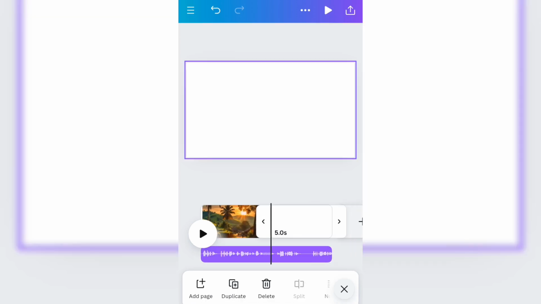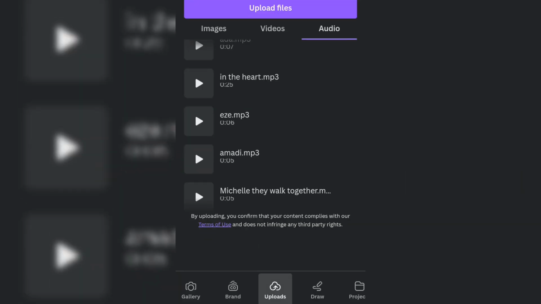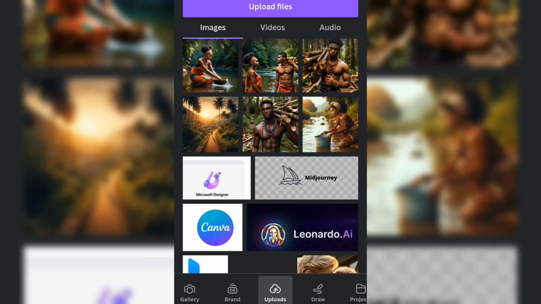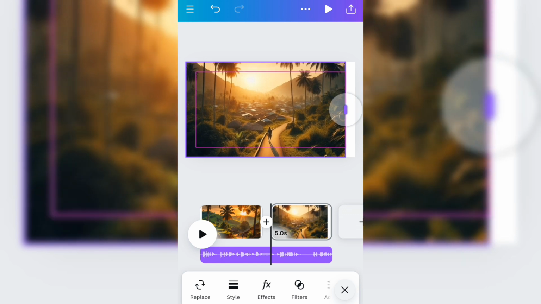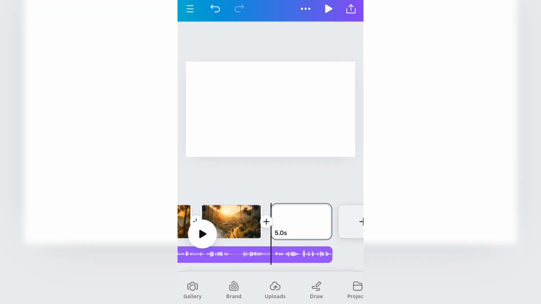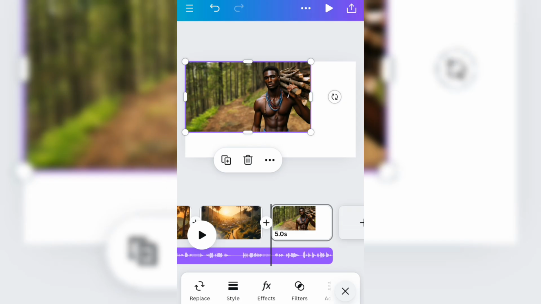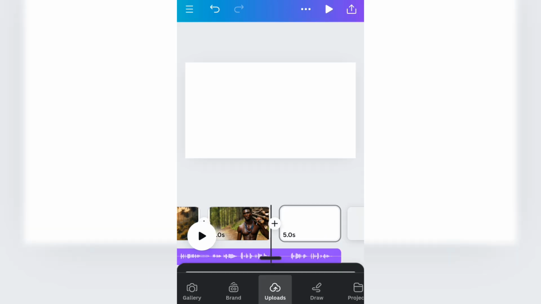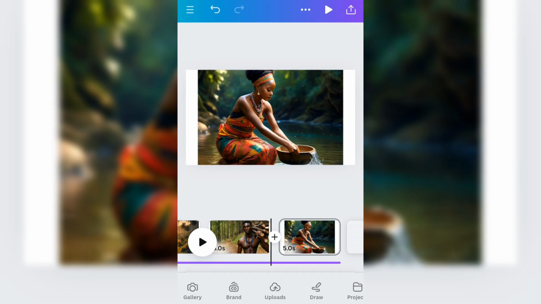We'll select the second scene, which is about the sun setting and everybody retiring for the day. Okay, we'll go under the upload section once again. Under images, select our image, drop it into the timeline, and then drag to fit the entire canvas. Before we preview, let's add one more image. Go to the upload section once again. Under images, select the image that illustrates our next line of the story. Drag to fit the entire canvas. Then go back to the upload section again and upload the next image according to our script.